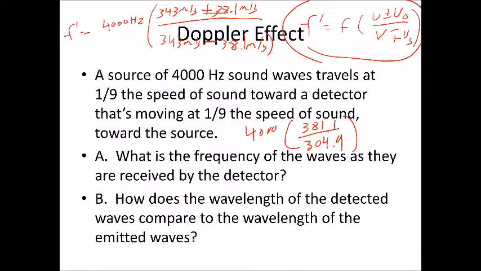So 381.1 divided by 304.9, and we're going to multiply that times 4,000. We end up with a perceived frequency, our answer to part A, of 4,999.7.